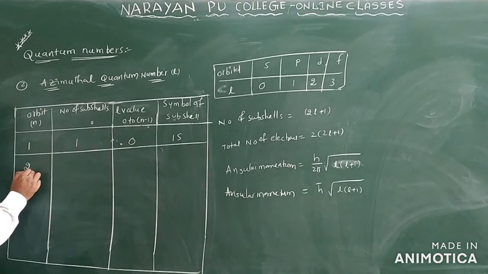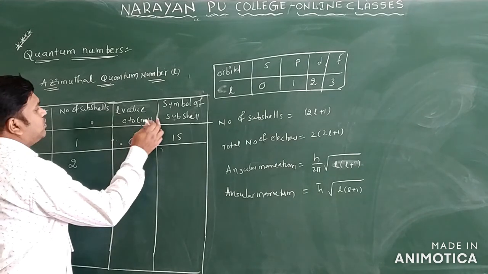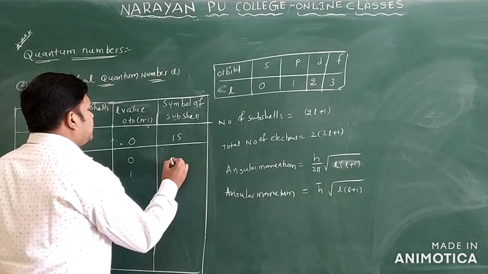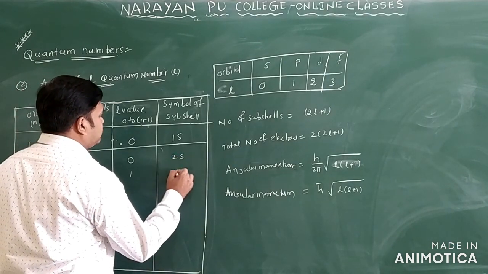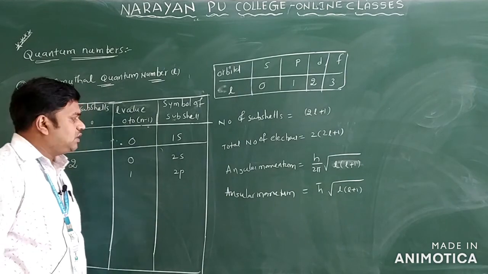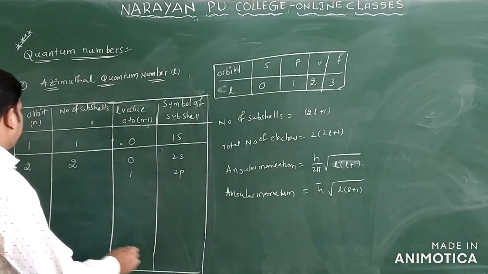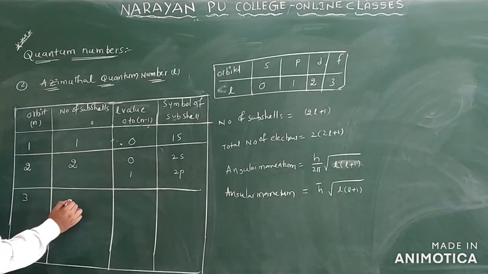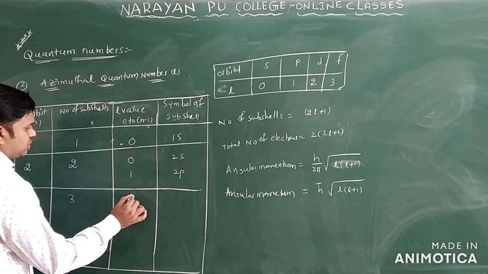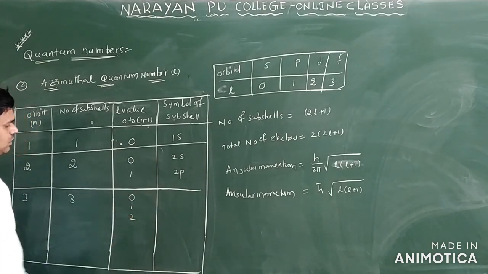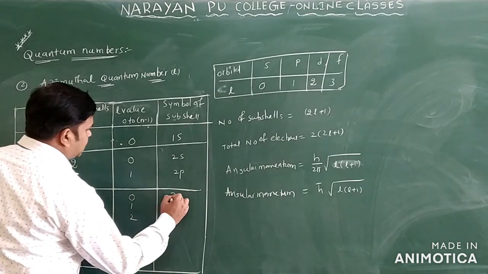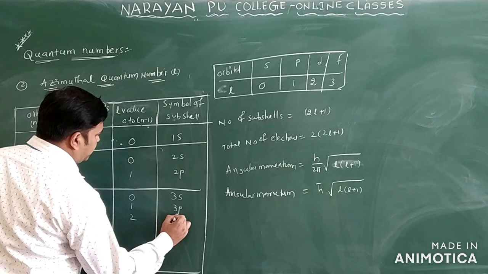If the orbit number is 2, the number of subshells is 2. Here 2 minus 1 gives you 2 values, that is 0 and 1. So 0 represents the s orbital and 1 represents the p orbital. So the possibilities we have are 2s and 2p. Now we can take the n value 3. The possibilities are 0, 1 and 2 only. Clear? This is the third shell only. We can write here 3s, 3p and 3d.